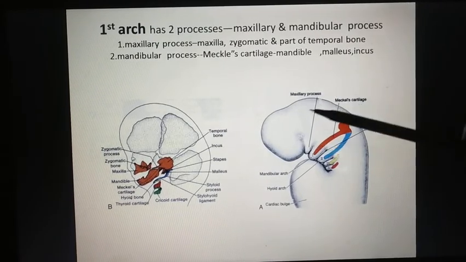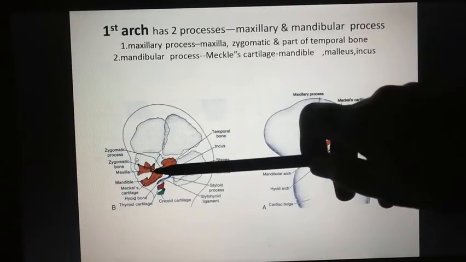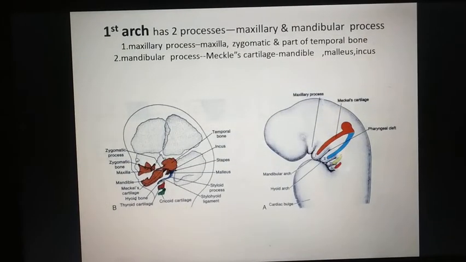And the superior process, which is the maxillary process, forms the maxilla, zygomatic, or some part of the temporal bone. So this maxillary process of the first arch will form the maxilla, zygomatic, and part of temporal bone, and the mandibular process, which has Meckel's cartilage, will form malleus, incus, and the mandible bone.